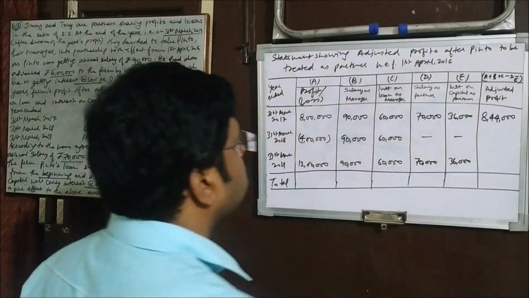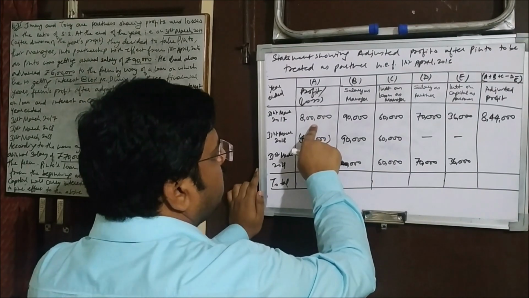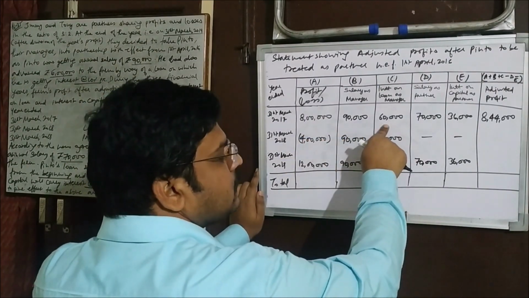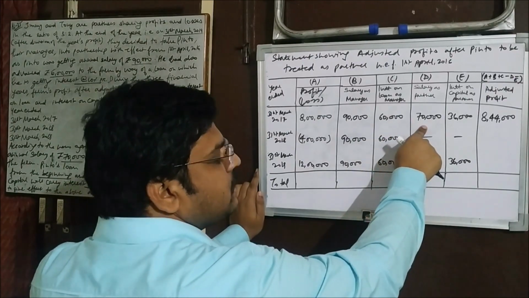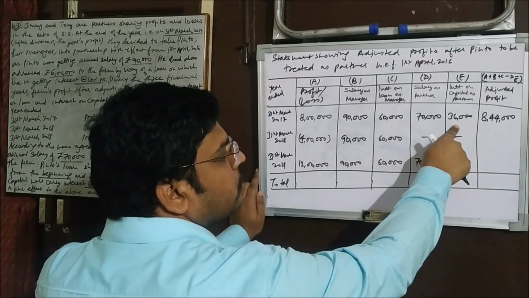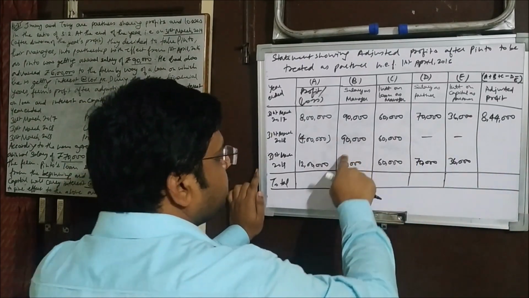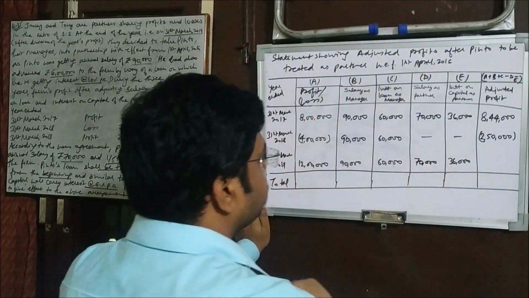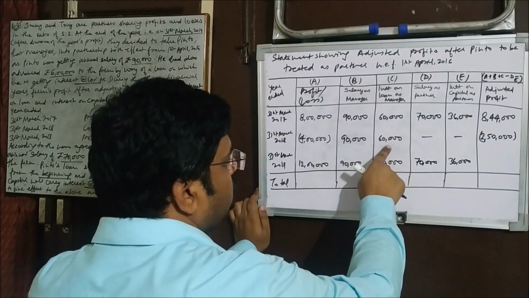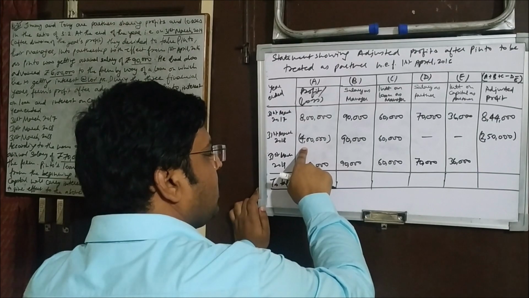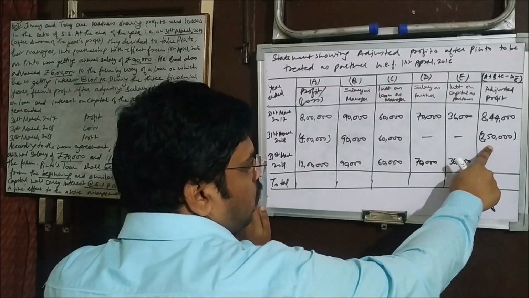So let's do that. Here we'll get 8,44,000. See, 8,90,000 plus, that is 9,50,000, minus 70,000 and 36,000. Then what we get is 8,44,000. Now let's calculate for this year. See, 2,50,000 in minus, because 90,000 plus 60,000 is 1,50,000, and when we deduct 1,50,000 from 4 lakh, then in negative we get 2,50,000. All right.